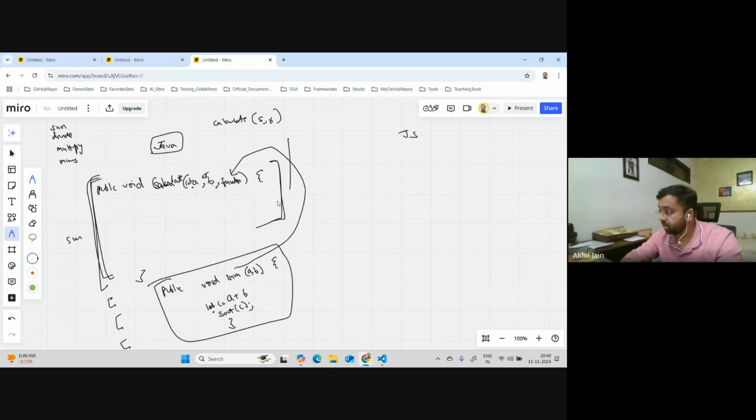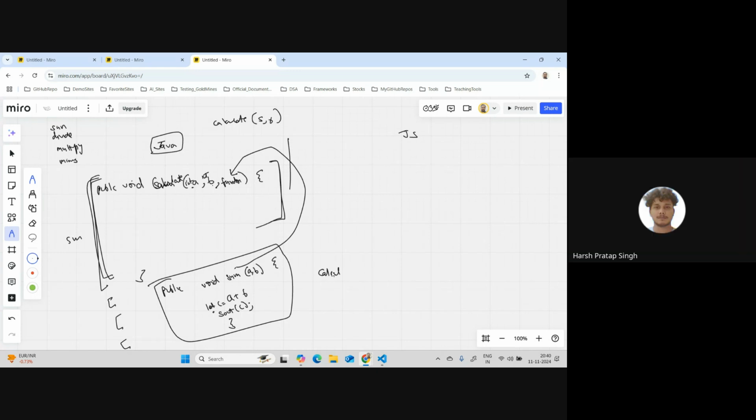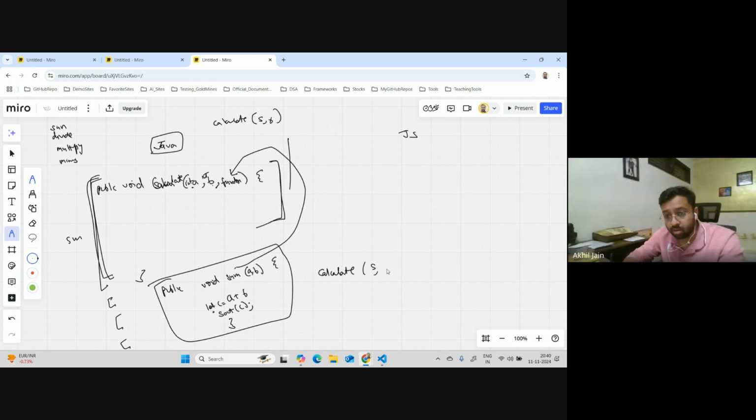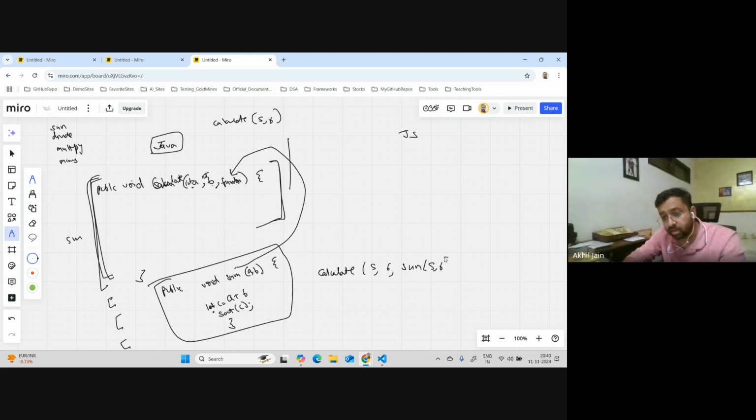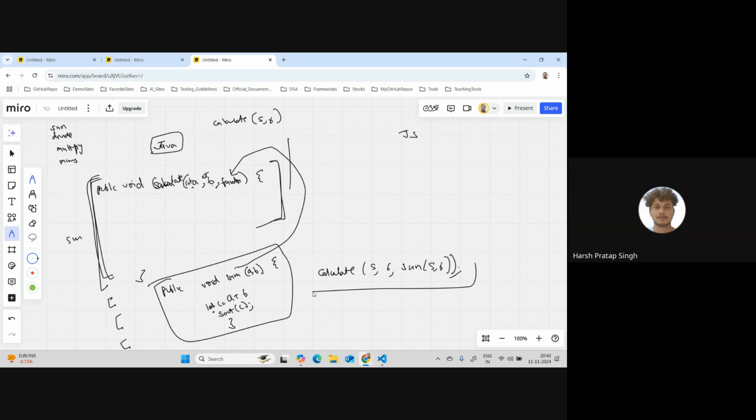Anyone who comes from a Java background? Can someone please tell me? Can I provide a function as an input to another function signature? So if I want to call calculate, can I do something like this in Java? Yes, I can do that. Okay, how? I'm asking in Java, not JavaScript. Yes, please tell me.